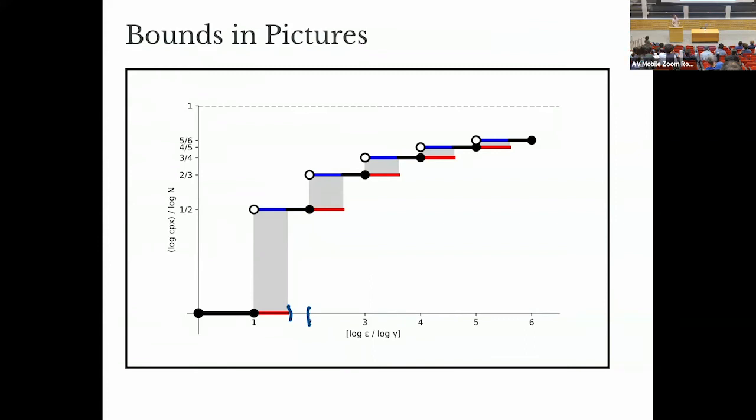But in these gray regions, there's something going on where any small perturbation in epsilon will give me an asymptotic increase in the sample complexity. So we have this very non-uniform complexity as a function of epsilon, where sometimes it's rapidly increasing, and sometimes it's stable. This was a surprise to us, one, that this is the answer, and two, that all of the math worked out to give us this answer.